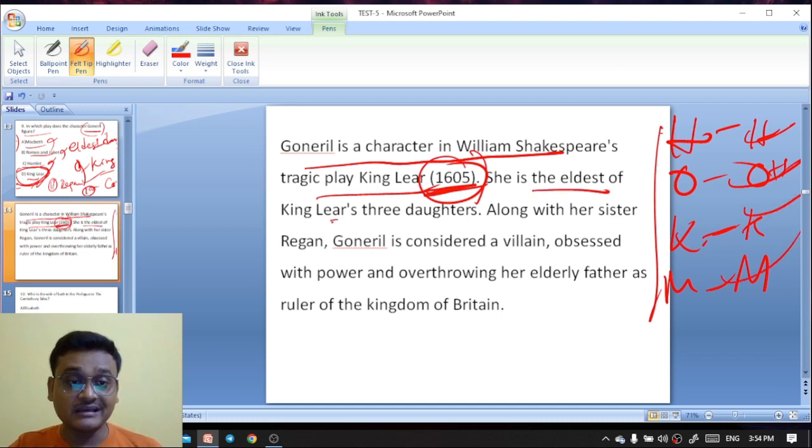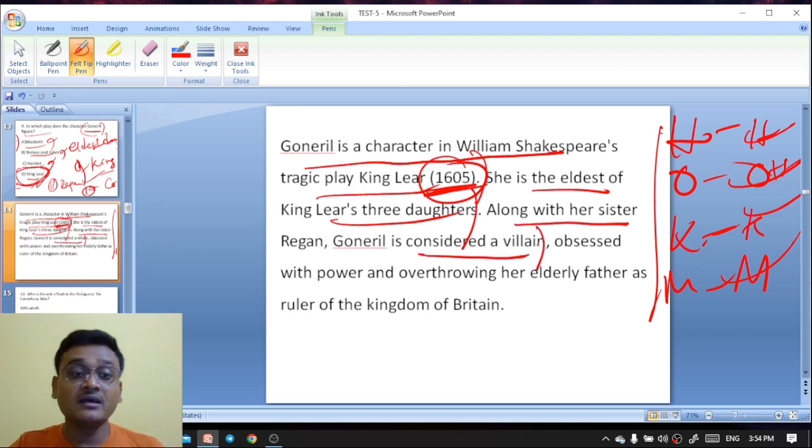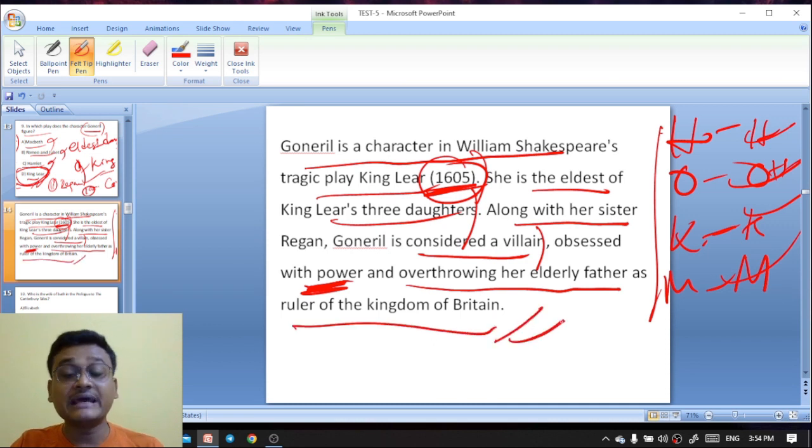She is the eldest of King Lear's three daughters. Along with her sister Regan, Goneril is considered a villain. Here Goneril and Regan are the villains, obsessed with power and with overthrowing their elderly father as ruler of the Kingdom of Britain.